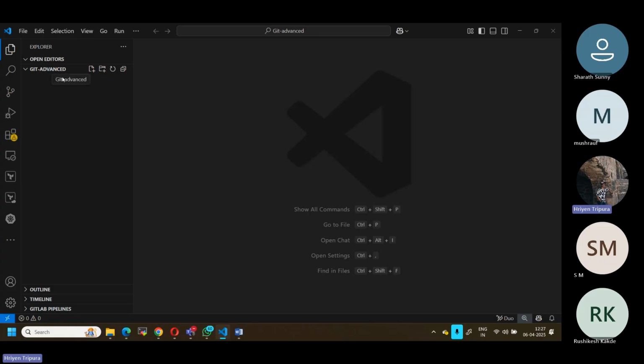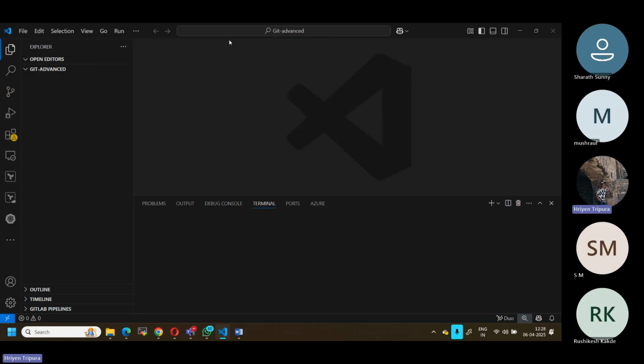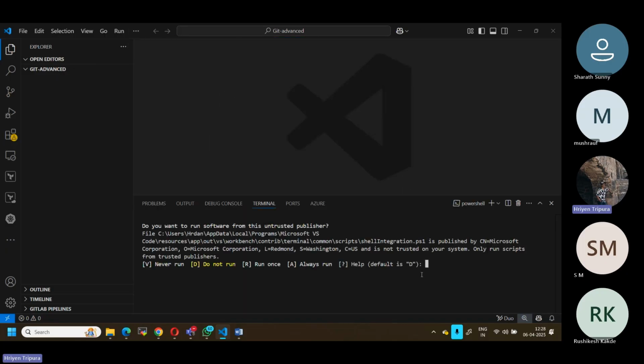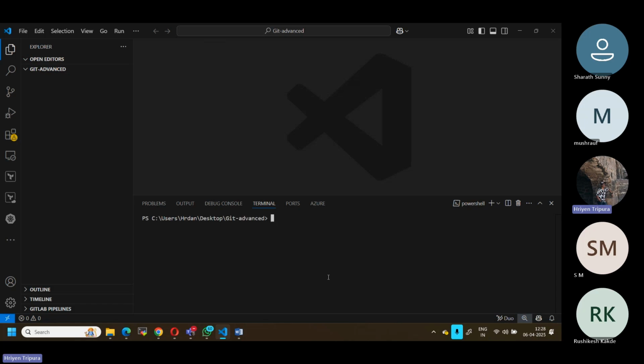Now I just create one folder. This is empty. Now I can just go to the terminal. Let's say somebody is doing modify. What is that? Do you want to run subvariant? Okay, I'll just ignore this one.